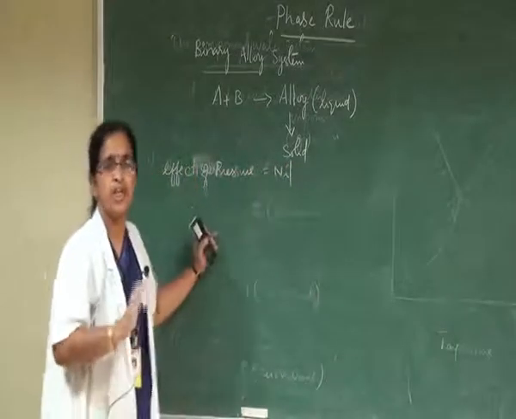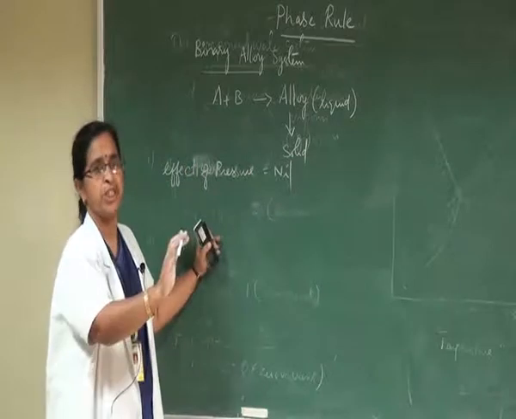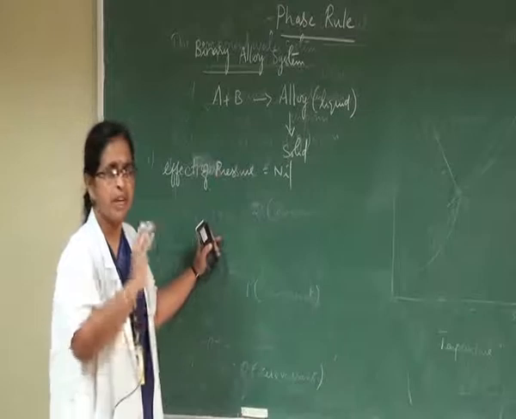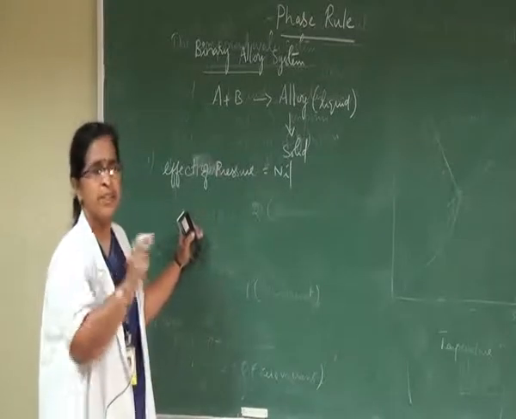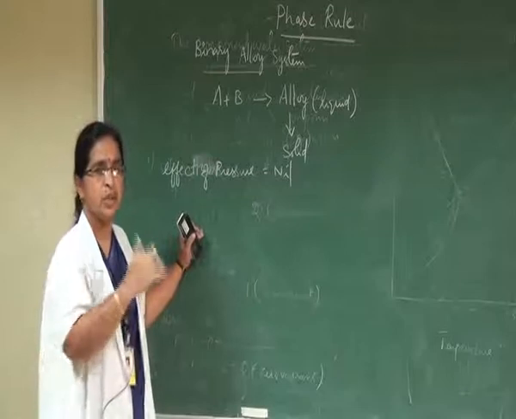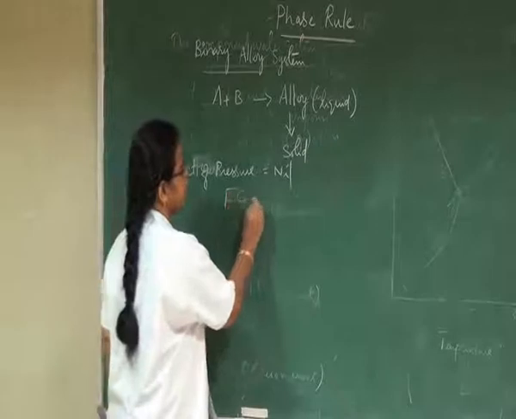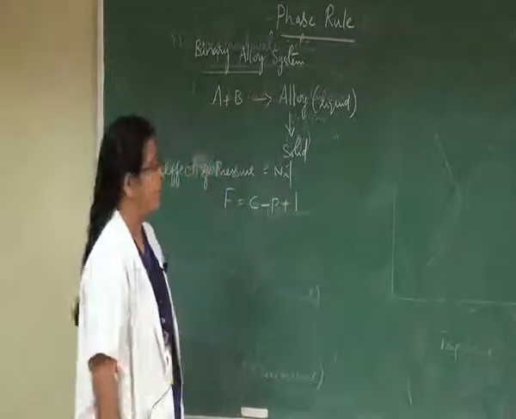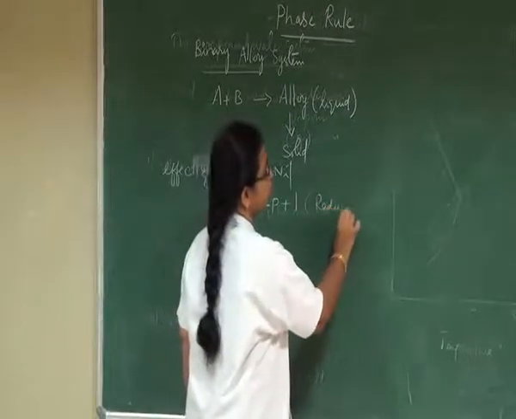Therefore, all the reactions are carried out under atmospheric pressure. That means keeping the pressure constant, this alloy formation can be carried out by choosing any two metals. Since the pressure is kept constant and it has no effect on this system, the phase rule will be reduced to F is equal to C minus P plus 1. This phase rule is called the reduced phase rule.